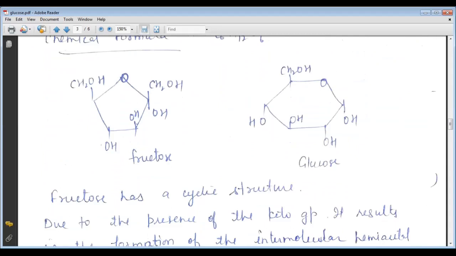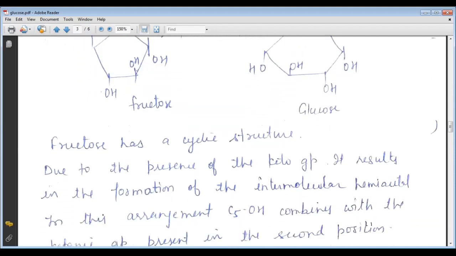On the basis of the reaction, it has been established that the fructose contains a keto group at carbon number 2, and the 6 carbon atoms are arranged in a straight chain as in the case of glucose, and it belongs to the D series, the dextro series and the levo series. So we can represent it in the open chain structure also. Now in this structure, we can represent the fructose in the cyclic form or cyclic structure. So it is the fructose, and the second one is the glucose.